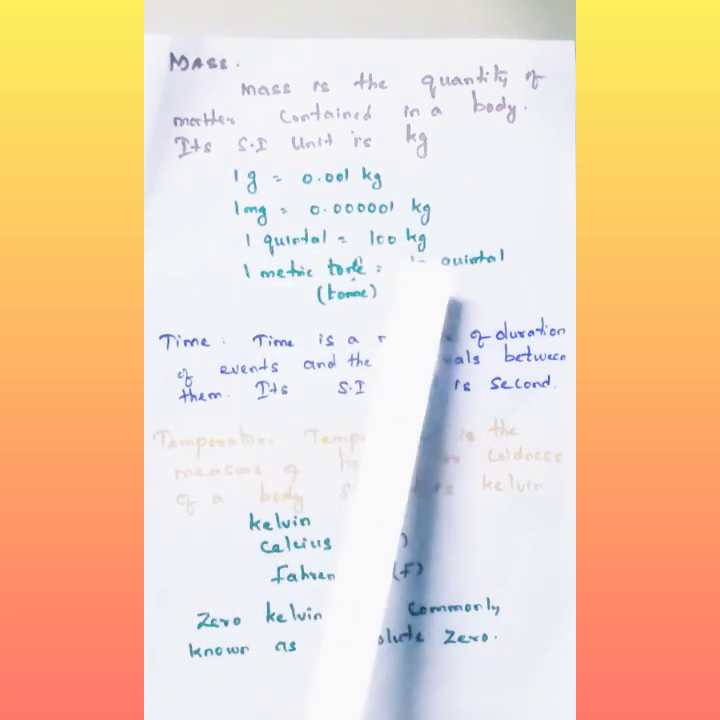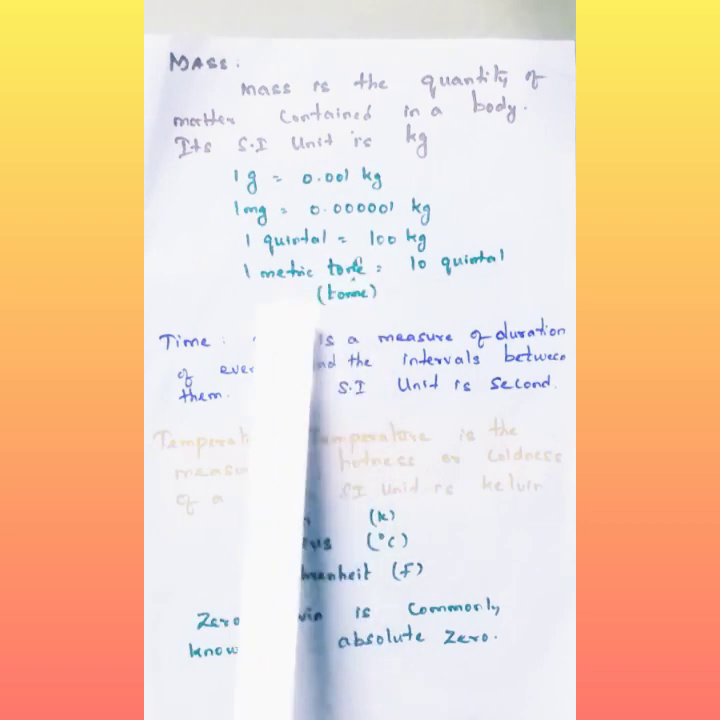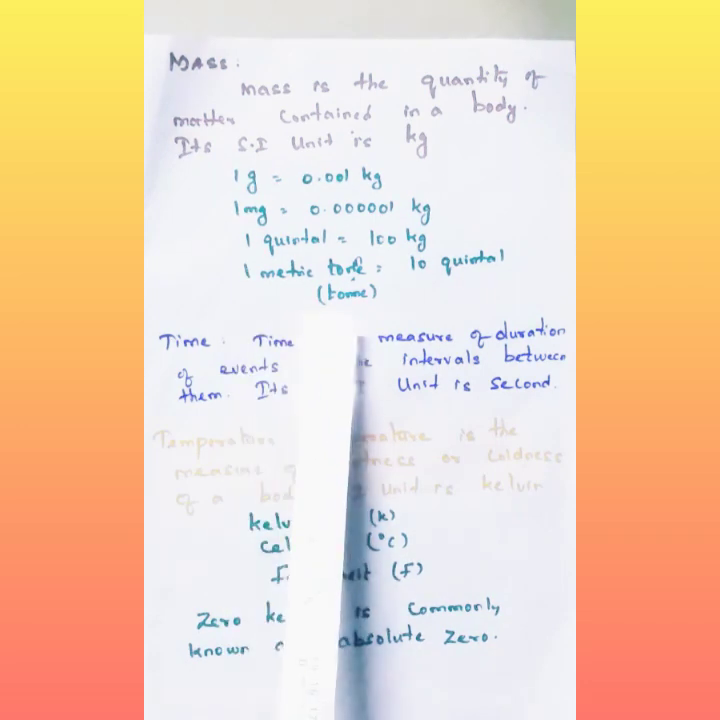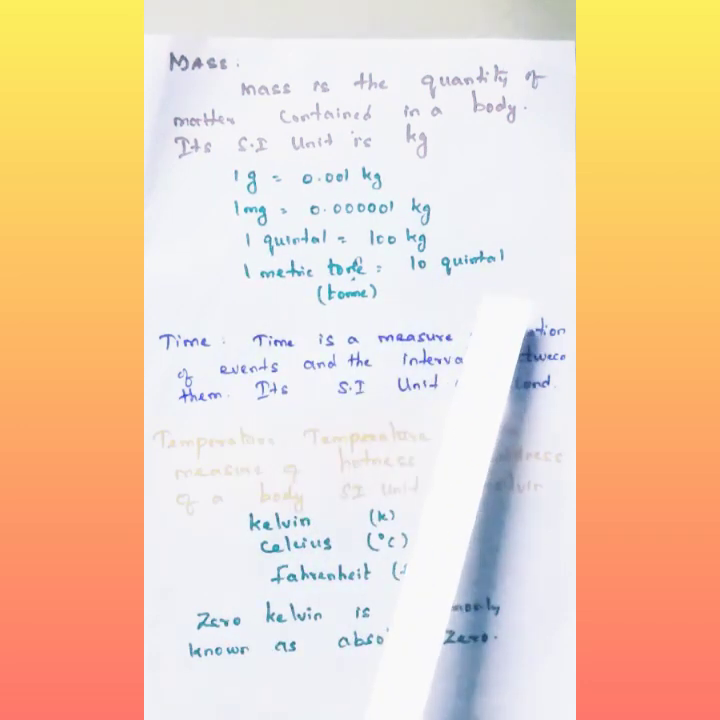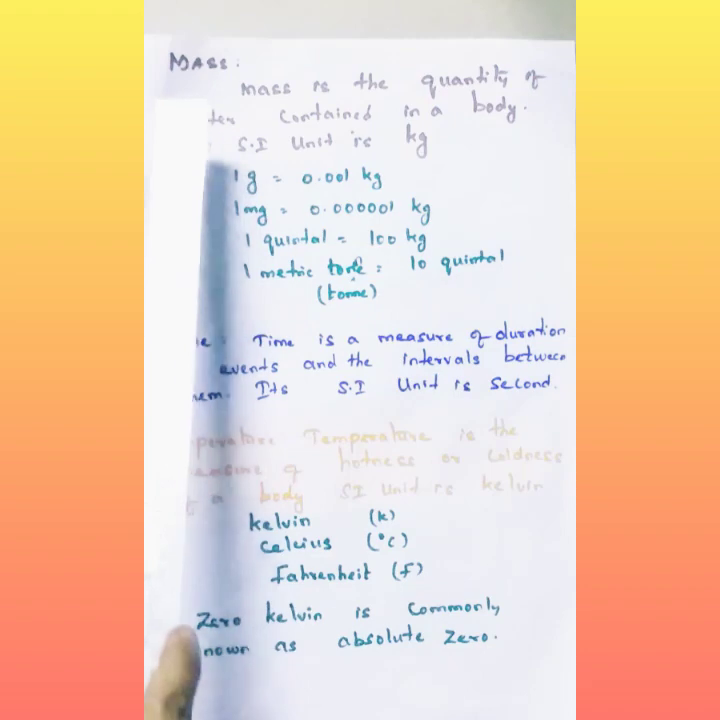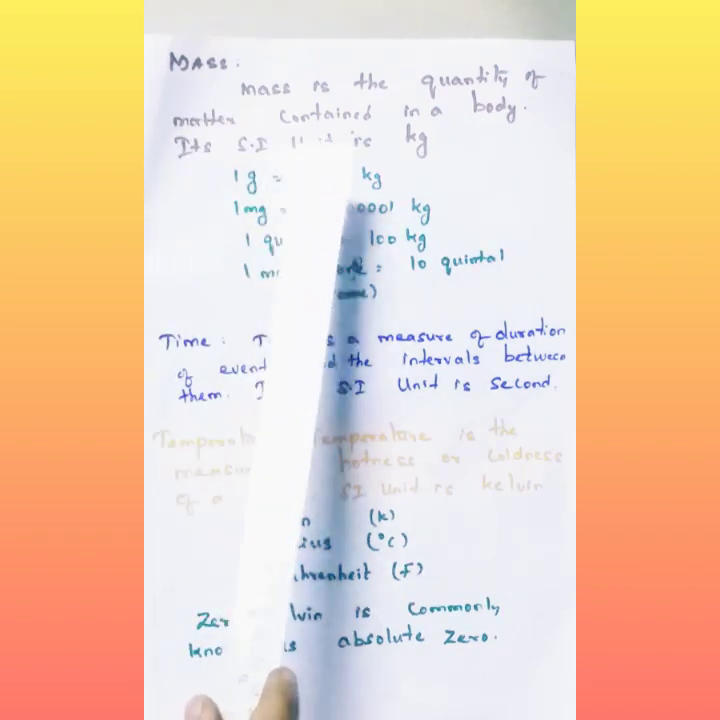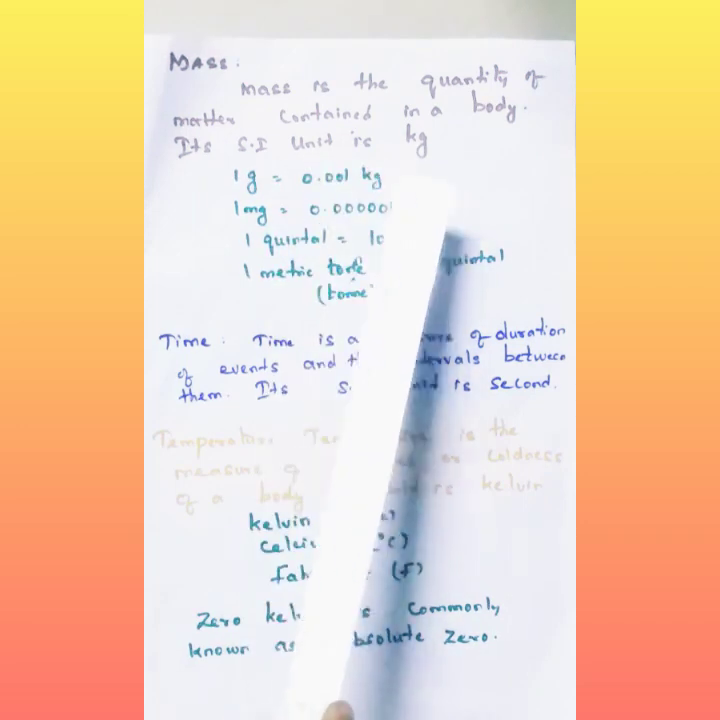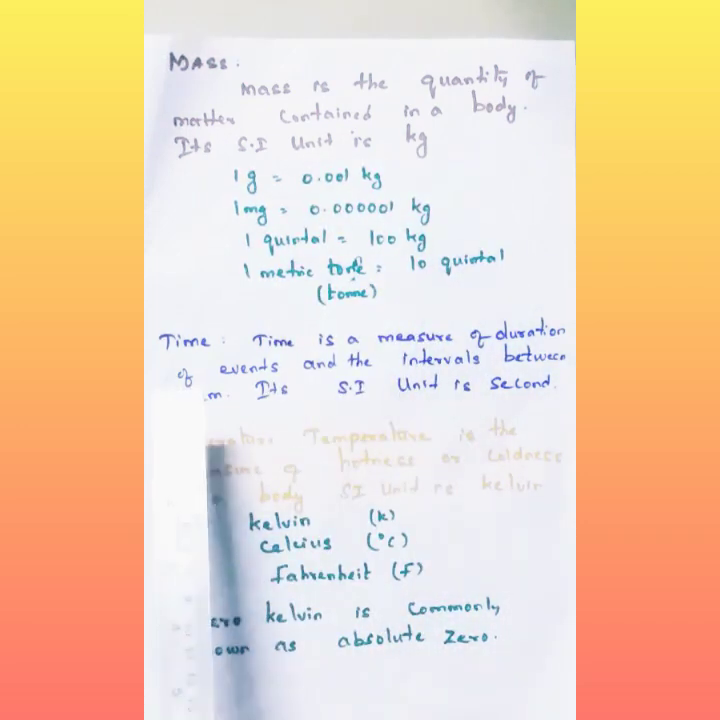Mostly we use tons and quintals. 1 quintal is equal to 100 kg. What is 1 metric ton? This is spelled TONNE. 1 metric ton is equal to 10 quintal. So these are the measurements based on mass. Mass is the quantity of matter contained in a body, and its unit is kg.